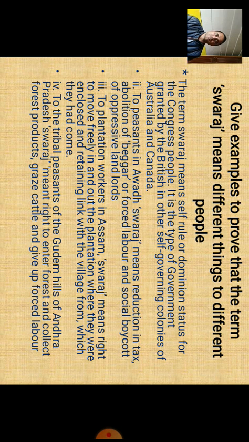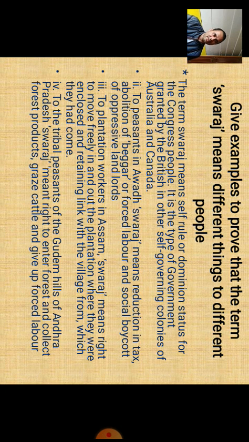For the peasants of Awadh, Swaraj means the reduction in taxes, the abolition of beggary or forced labor, and social boycott of oppressive landlords. You know that in those days the Zamindari system was in practice. So the peasants of Awadh understood Swaraj as getting rid of all these things.